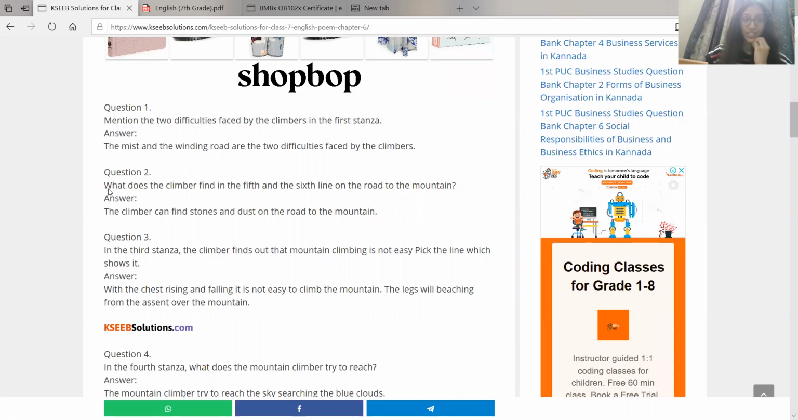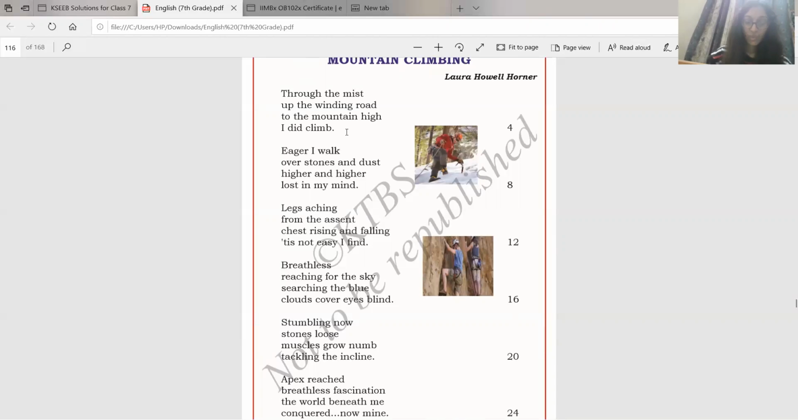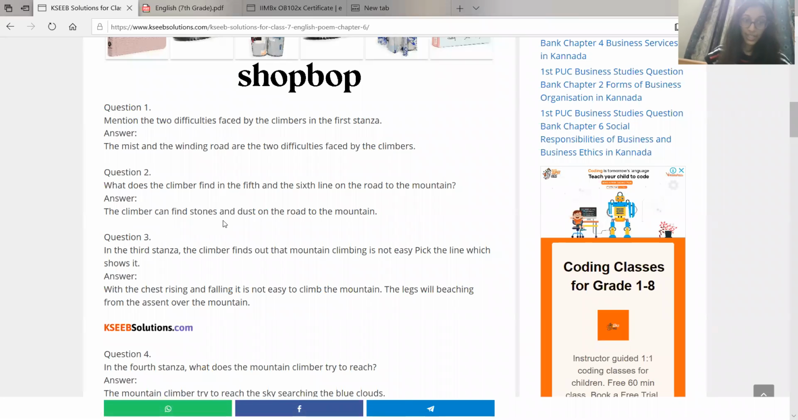Okay. Question 2. What does the climber find in the fifth and sixth line on the road to the mountain? So on the fifth and sixth line, what does he find? Let's see. So here there are 4 lines. This is the fifth and sixth line. So when he's walking to the mountain, he finds stones and dust. The climber can find stones and dust on the road to the mountain.